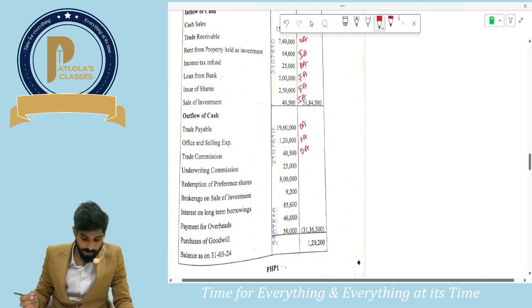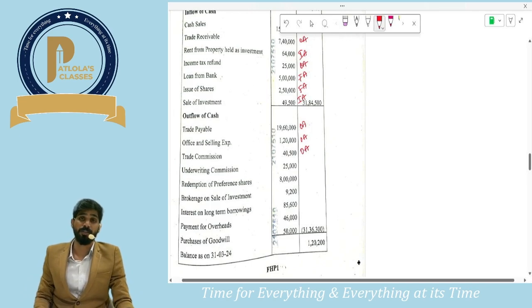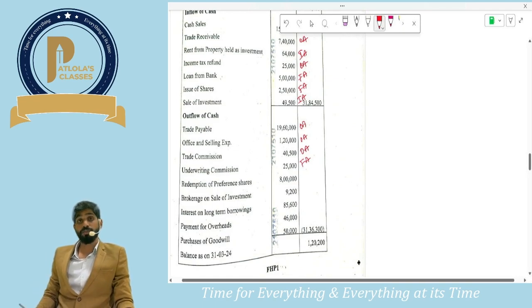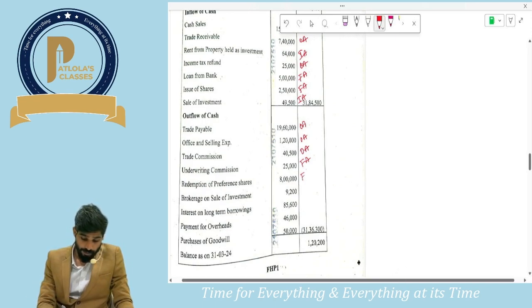Operating activity. Next, underwriting commission. Guys, underwriting commission will be paid when the shares are issued. So issue of shares is a financing activity, so underwriting commission would be a financing activity. Redemption of preference shares, issue of shares, redemption of shares, all these are financing activities.